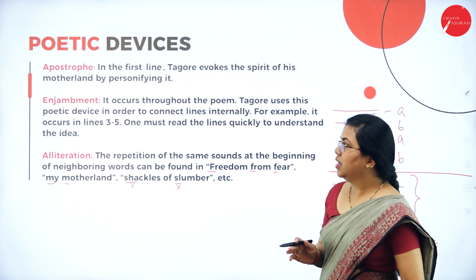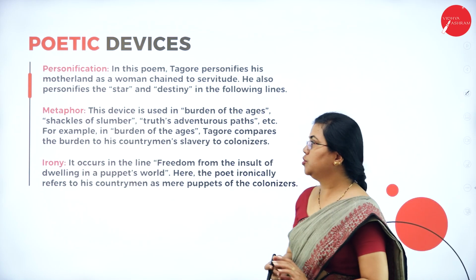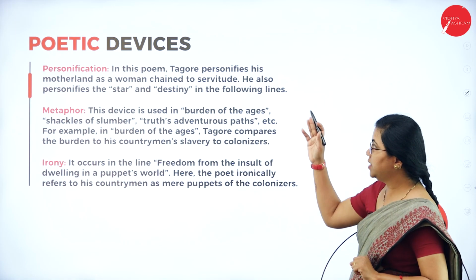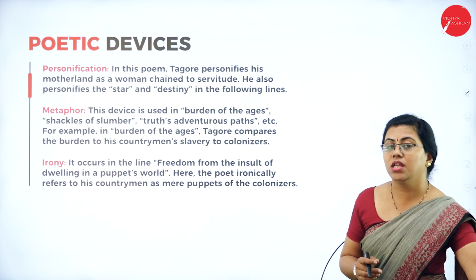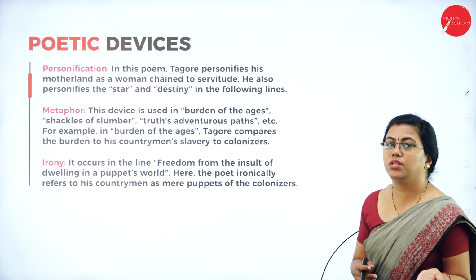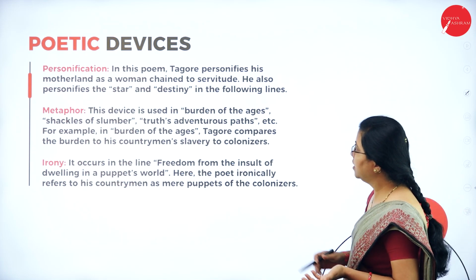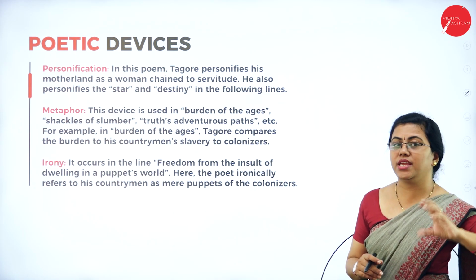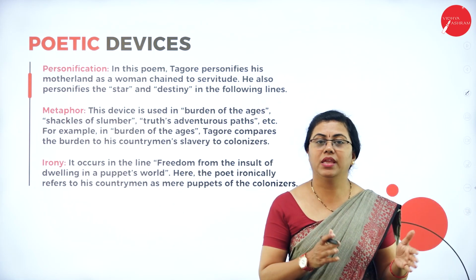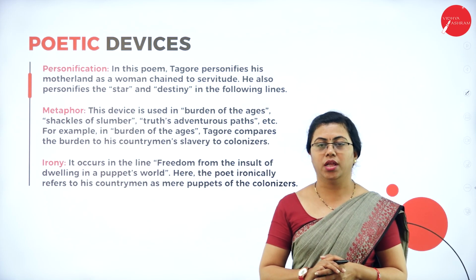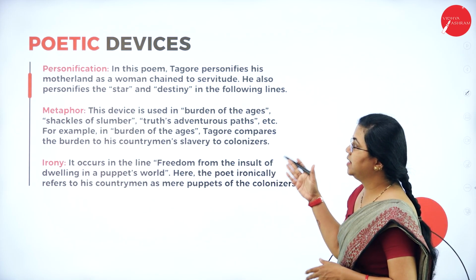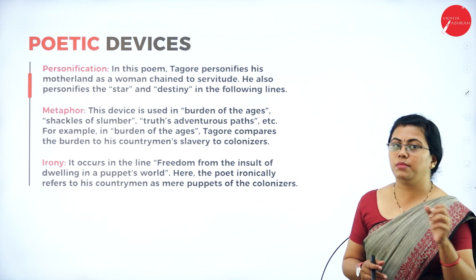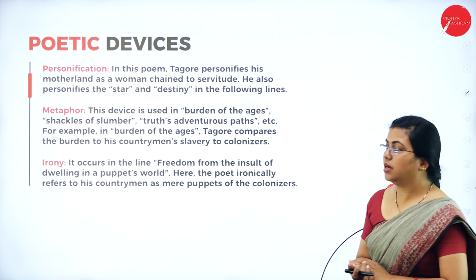So these were the three poetic devices. We have a few more to look into. We have personification. Here in this poem, Tagore personifies the motherland as a woman. He talks to the motherland as a woman here, to servitude, like a slave. So he is imagining, he is personifying somebody to be under somebody else's rule. Here you can see the star, destiny, all these are actually personified. He treats them like animate objects, that is, objects with life.